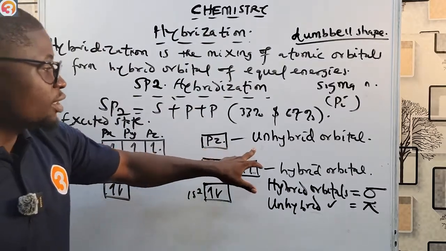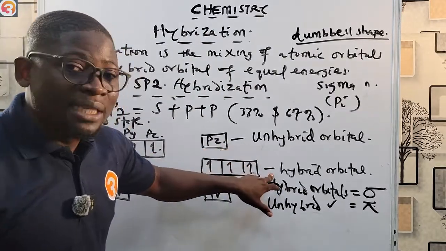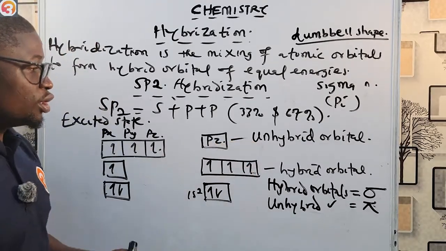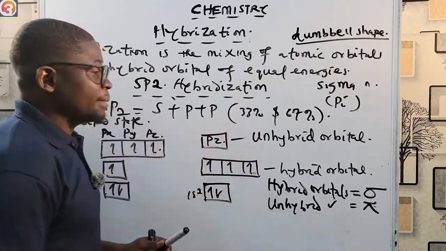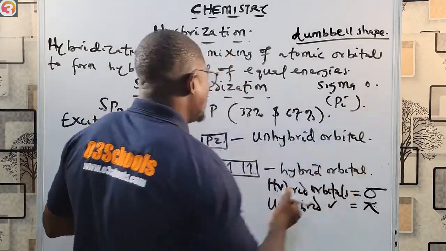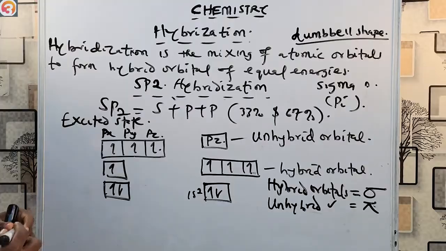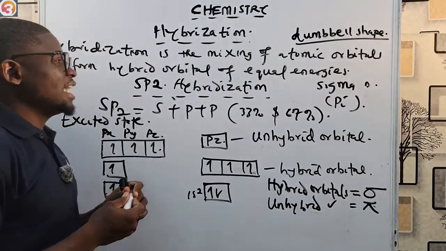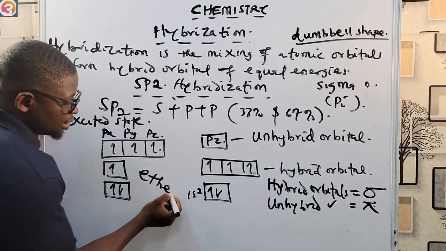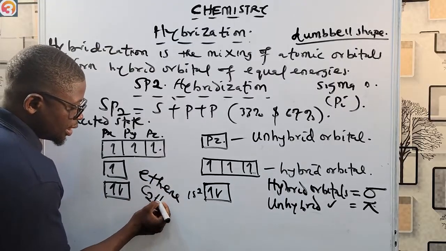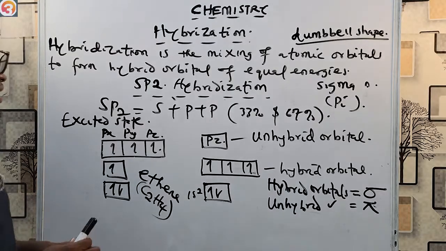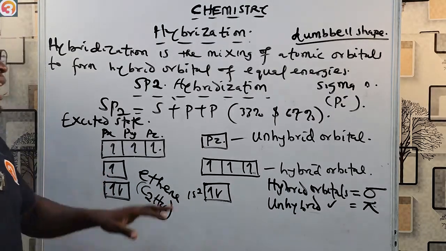So since we have one hybrid orbital and also one unhybrid orbital, that means that sp2 hybridization has one sigma bond and one pi bond. An example of a compound that exhibits sp2 hybridization is ethene, C2H4. It's an example of a compound that exhibits sp2 hybridization.